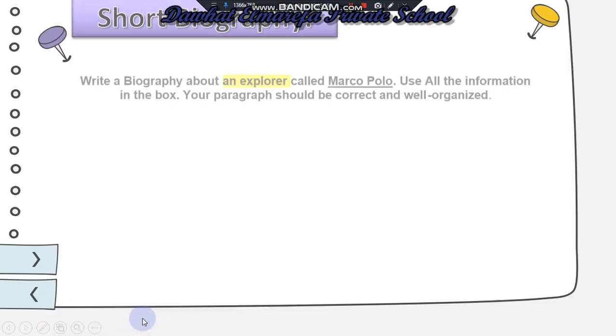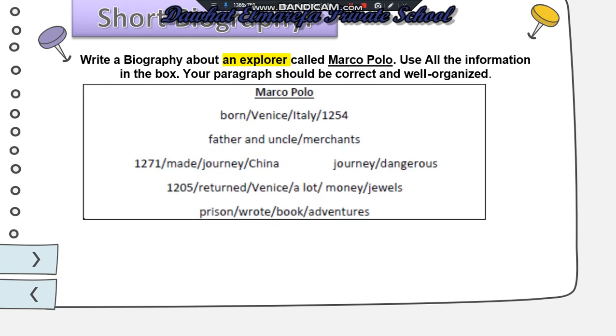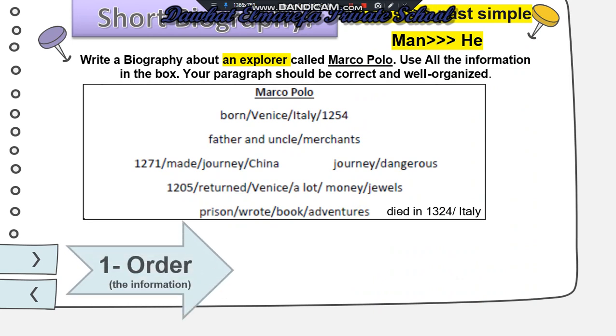Now let's see another biography. Write a biography about an explorer called Marco Polo. Use all the information in the box. Your paragraph should be correct and well organized. What are the steps that we will follow? First thing, verbs in the past simple. For a man, we can use the pronoun he. We have to order the sentences.